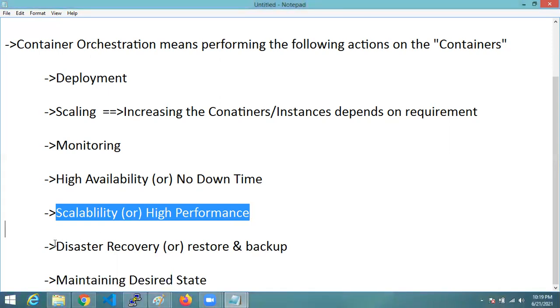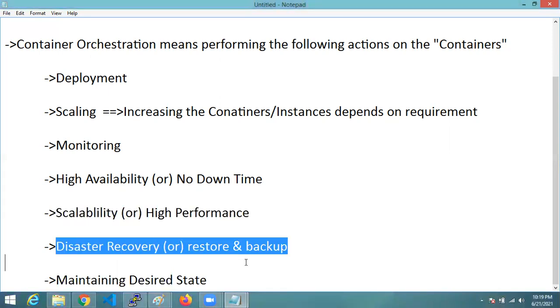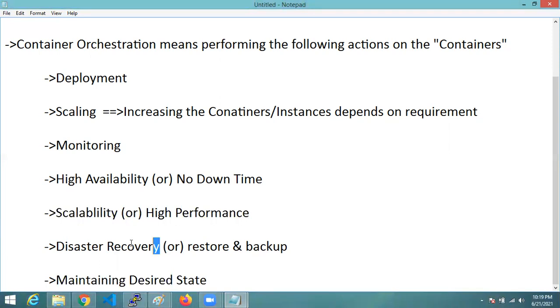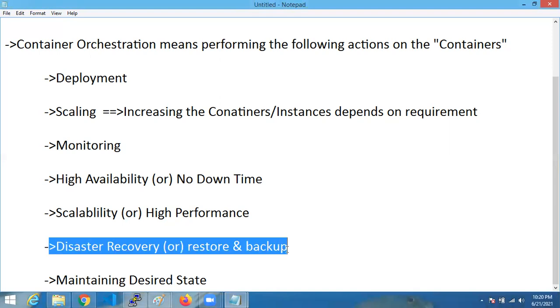Next, disaster recovery or restore backup. It means if any disaster happens in the infrastructure level, what happens with Kubernetes is that every time it will take a backup. In Kubernetes, there is a backup concept. It will take a backup, and when there is a disaster in the infrastructure level, using Kubernetes we can restore that. Backup and restoring, we already know that.